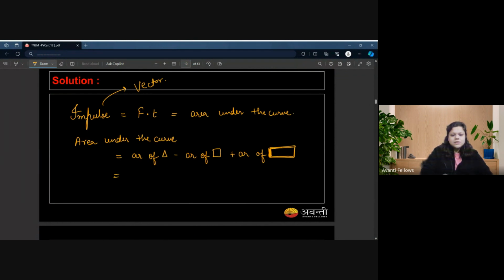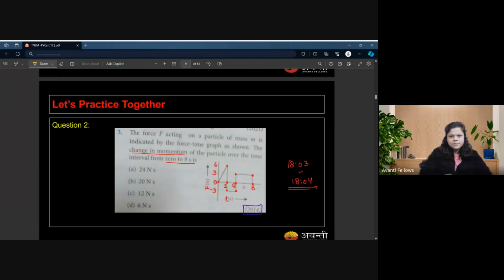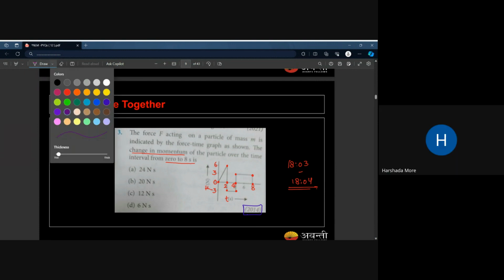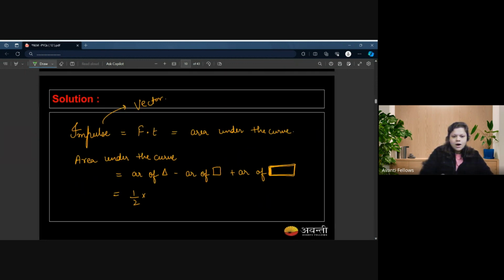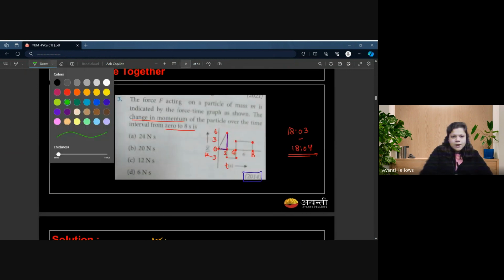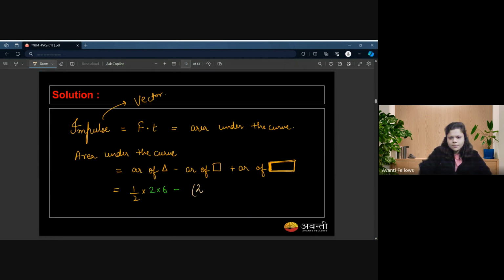That's it. So area of a triangle is half into base into height. The base is 2 and the height is 6. Is that okay? Yes, ma'am. See, this is the base and this is the height. So half into 2 into 6 minus. When it comes to the area of a square, it would become the square of the side. So basically, this is 2 and again this is also 2. So 2 squared, right?